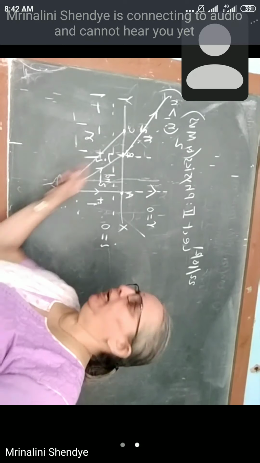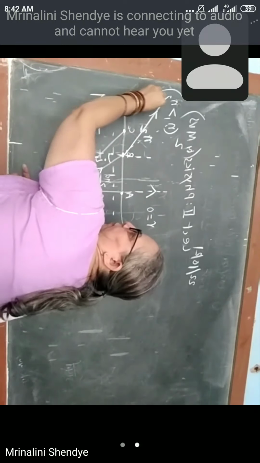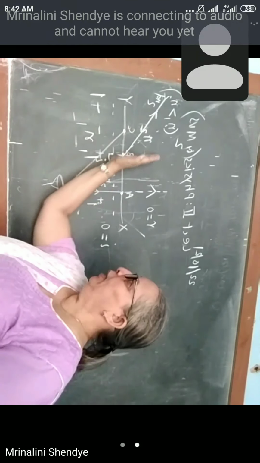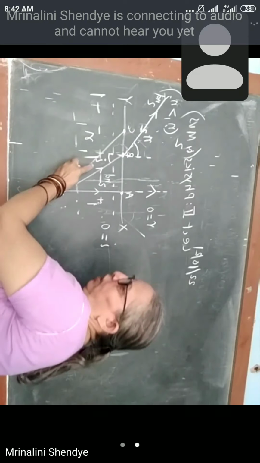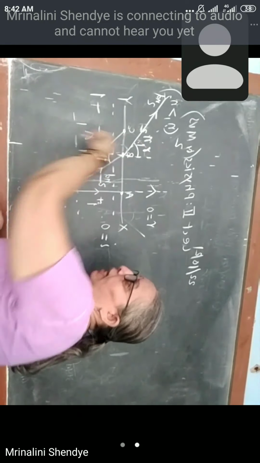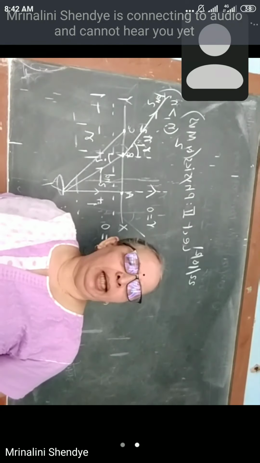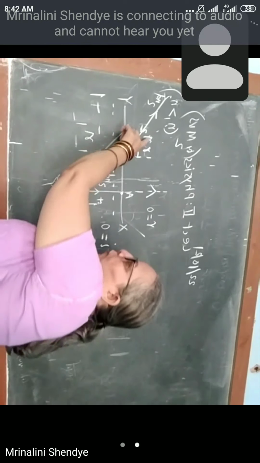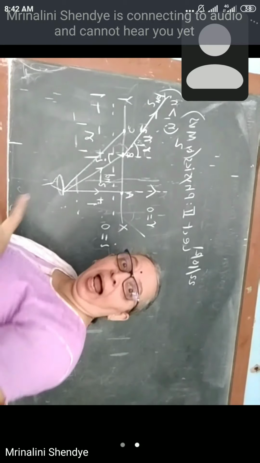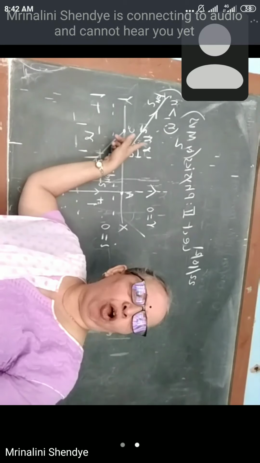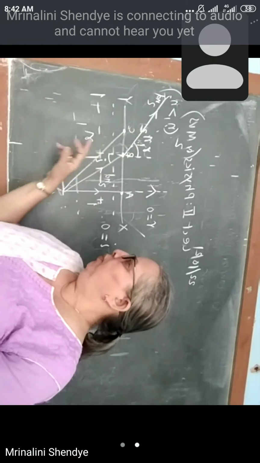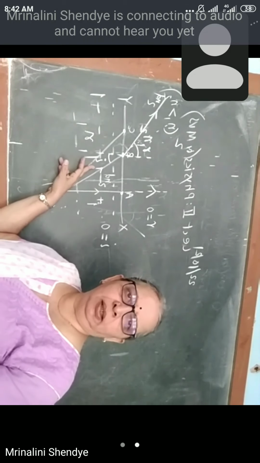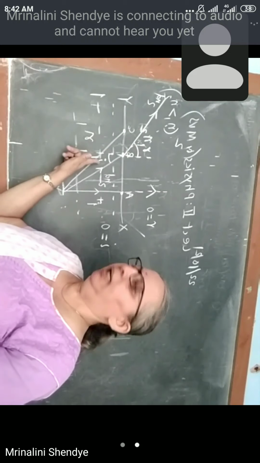In the second case, this is the refracting ray. The angle between the refracting ray and the normal we will label as R1. Definitely when it moves away from the normal, R1 will be greater than I1. The corresponding angle of refraction will be greater than the corresponding angle of incidence.